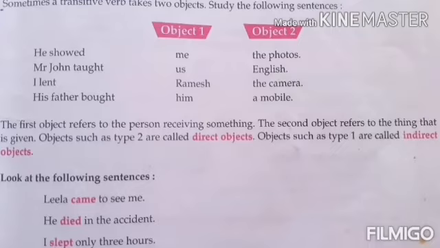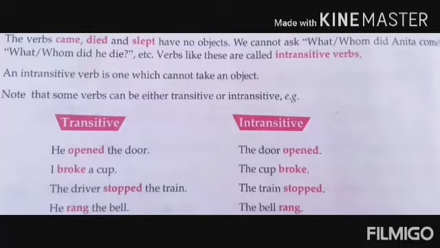Understood? So what is an intransitive verb? An intransitive verb is one which can't take an object. Intransitive verbs don't have any object. Understood? So for better understanding, come on these two columns and try to understand them, and you will understand it properly. So let us come to these. He opened the door. Opened what? The door. Transitive verb. The door opened.